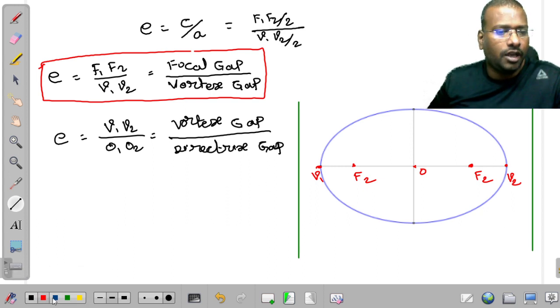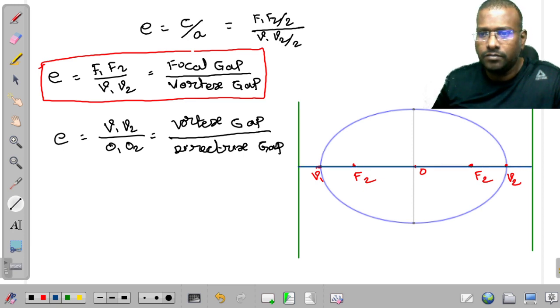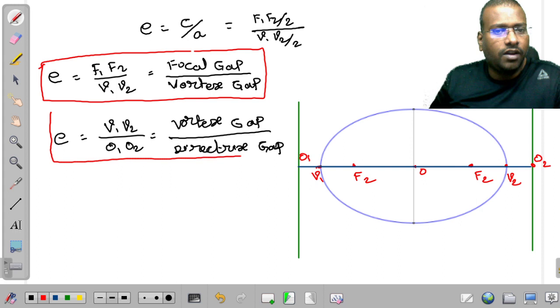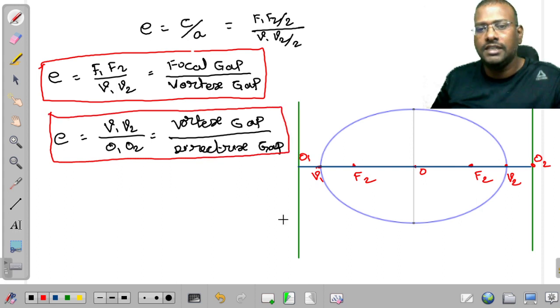This particular element is the axis. Wherever the axis meets the directrix, we call them O1 and O2. So if you observe, F1 F2 by V1 V2 is the eccentricity, and another formula is V1 V2 by O1 O2, which is also an eccentricity formula.